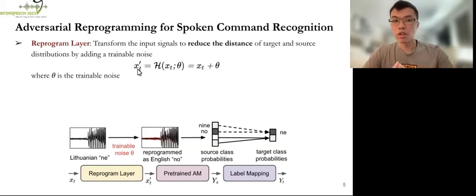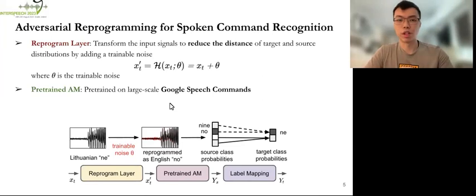The overall equation is also quite simple, as shown here, where theta is the trainable noise. And note that in the plot here, we don't actually make the Lithuanian command no sound like the English command no. We just want the pre-trained model to recognize it as English no after the transformations. So after the transformation, we feed x_t prime here, which is the reprogrammed signal, to the pre-trained acoustic model, and it will produce the source class probabilities.